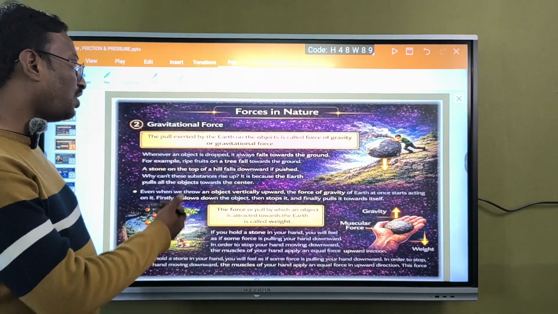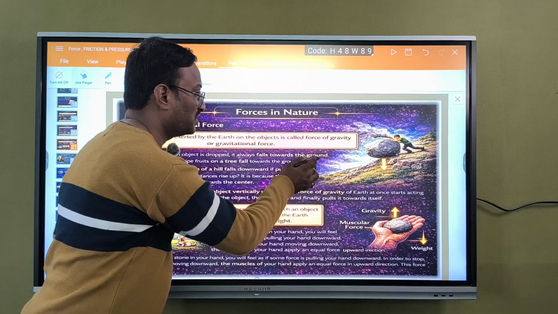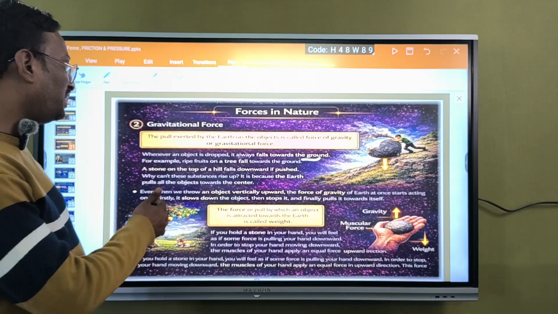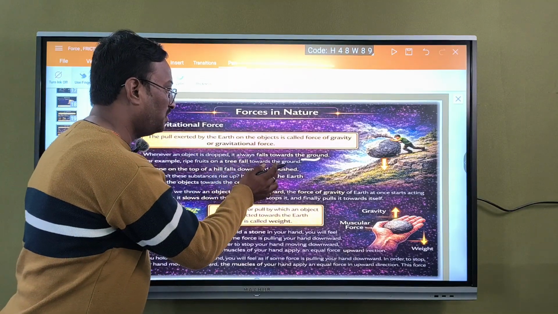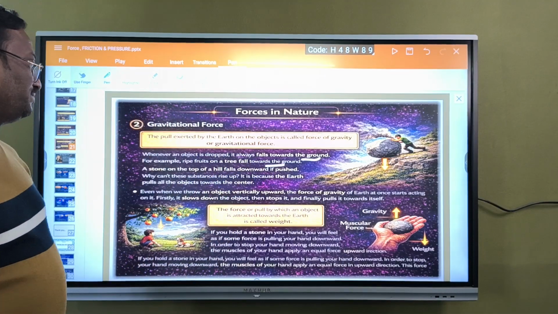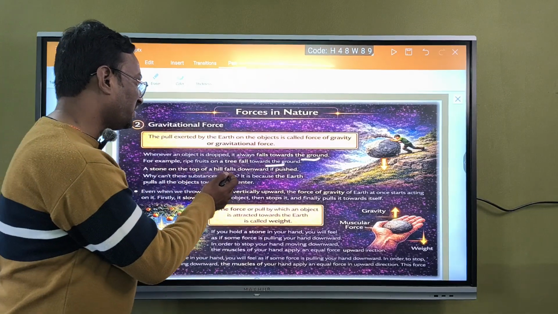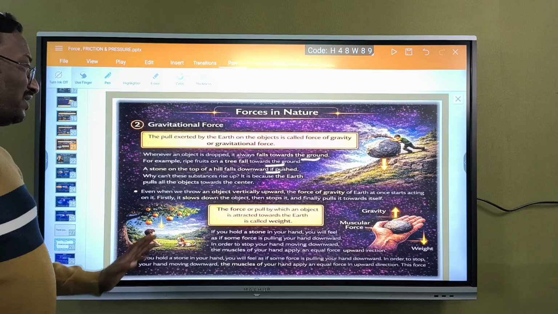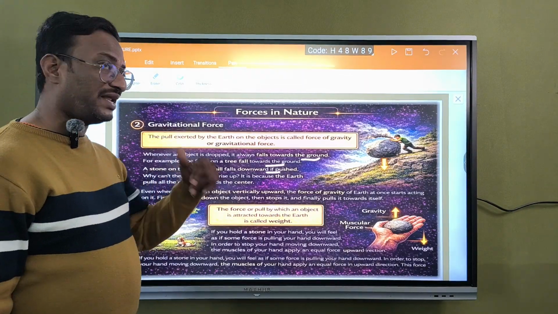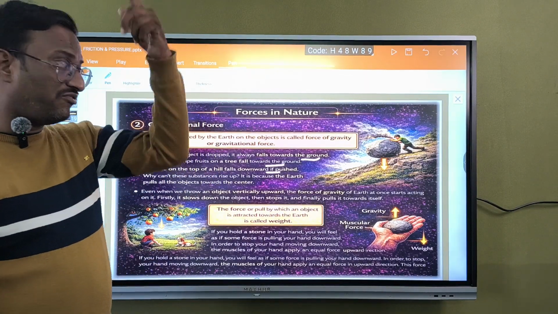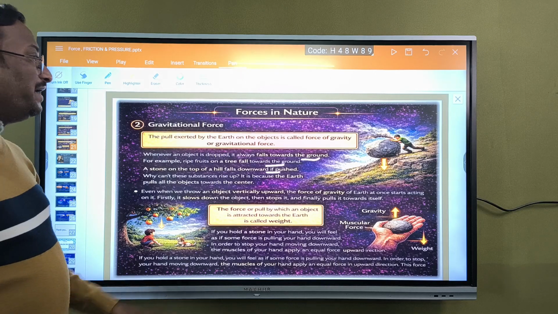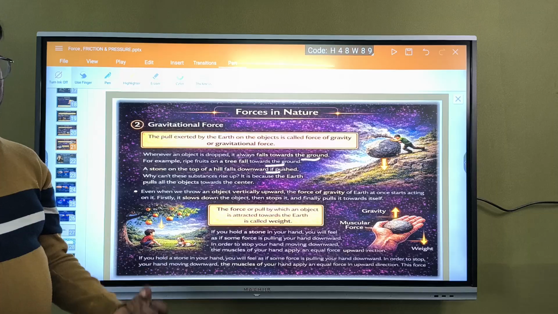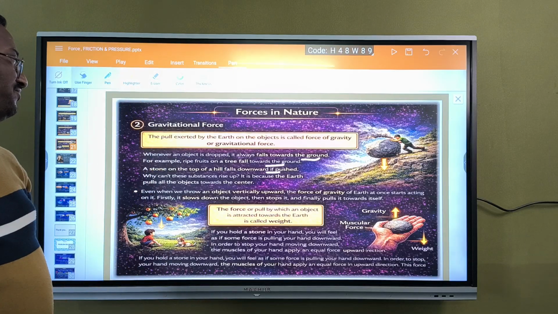Whenever an object is dropped, it always falls towards the ground, right? It won't move up. For example, ripe fruits on the tree fall towards the ground. A stone on the hilltop falls downward if pushed. Why can't these substances rise up instead of falling down? It is because the earth pulls all objects towards its center, towards itself.